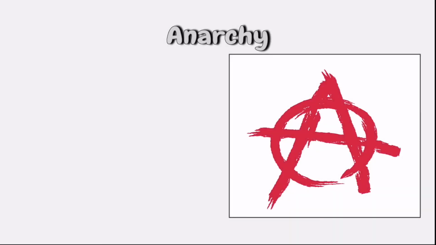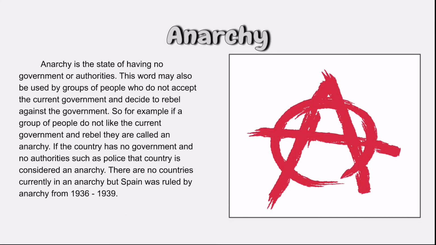Here is anarchy. Anarchy is a state of having no government or authorities. If the country has no government and no authorities, such as police, that country is considered an anarchy. There are no anarchies currently on the globe, but Spain was an anarchy from 1936 to 1939.